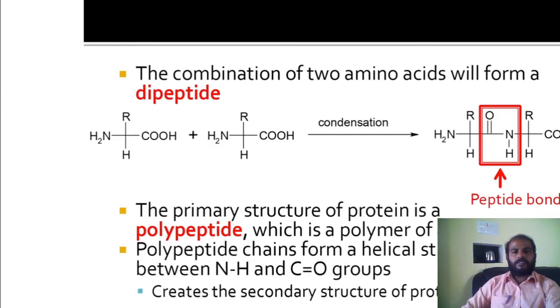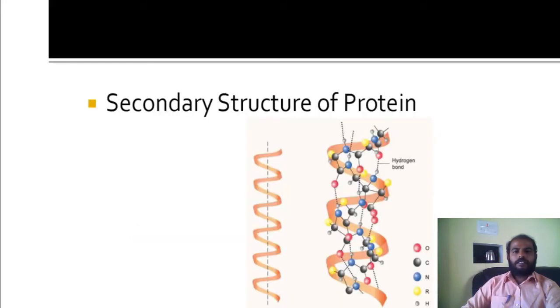Two amino acids combination is called a dipeptide, which forms through peptide bond. A number of peptide bonds, you can call the polypeptide, polymer of amino acid. These amino acid chains can be formed like a helical structure with the help of hydrogen bond. So it is a secondary structure of hydrogen bond.